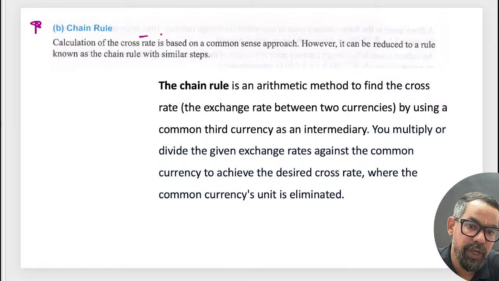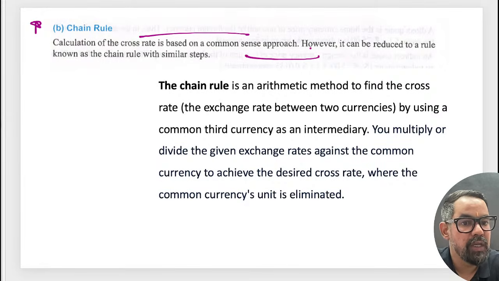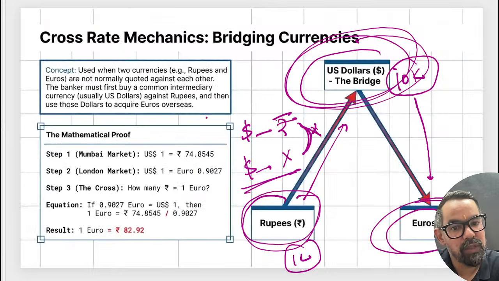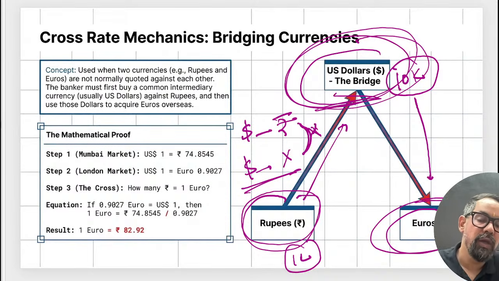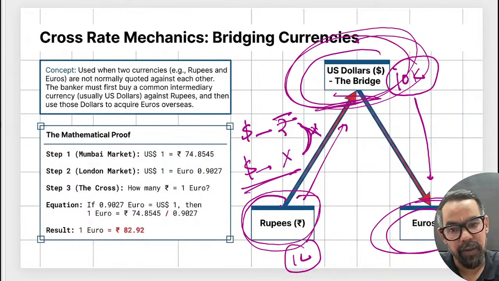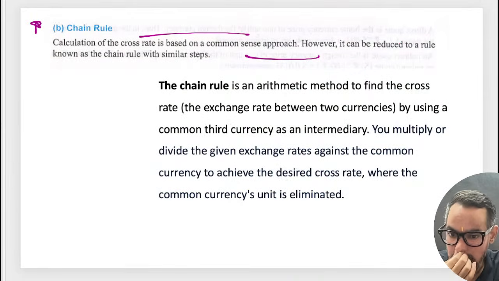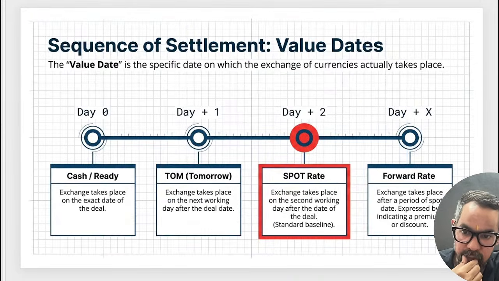Calculate the cross rate based on the common sense approach, which is how we are generally using a base currency. That means dollar, we are using as a chain between rupee and euro, or rupee and that currency x itself, right? So that is another important area from this.